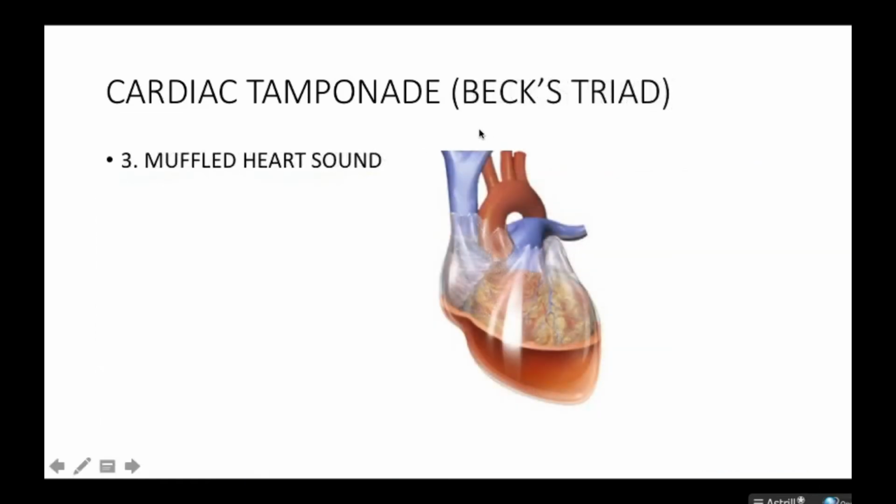Now, the third sign to complete the triad is muffled heart sounds. With muffled heart sounds, you don't clearly hear the heartbeat. When you auscultate the chest, you don't hear the heart sounds normally, because there's fluid accumulating around the heart, and this fluid is absorbing the sound. That is why you have muffled heart sounds. So that completes the cardiac tamponade's Beck's triad.